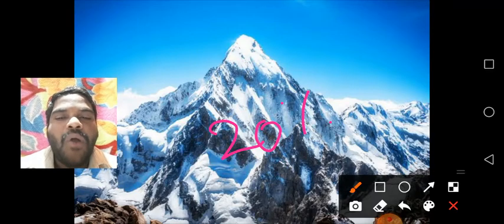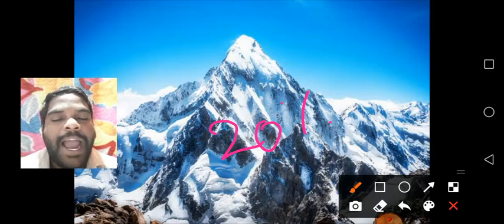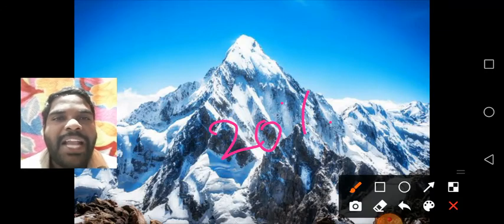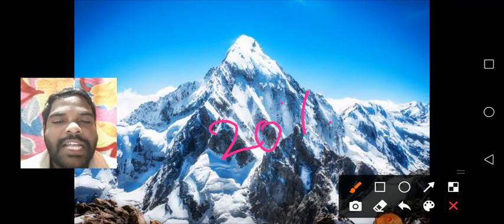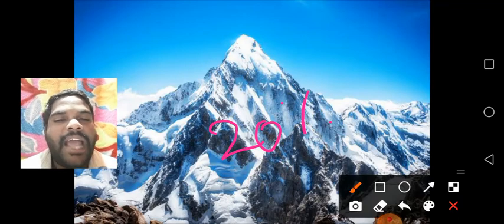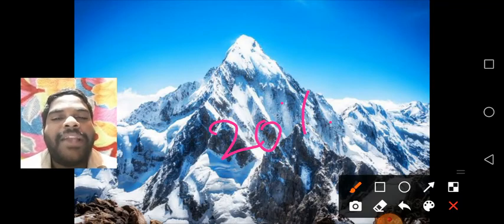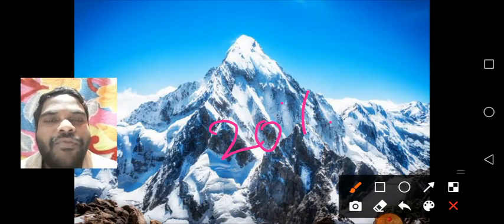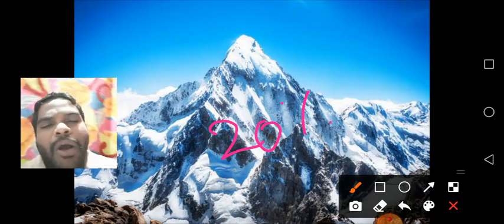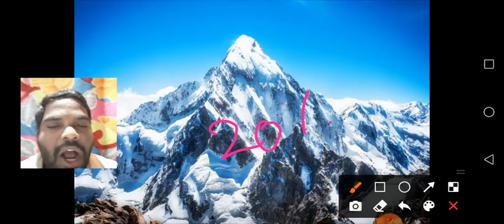Understand, children? Mountains differ, means they are different in height and shape. Yes, they will be different. Mountains are classified according to their height and shape. They have steep slopes. The highest point of a mountain is called a peak.